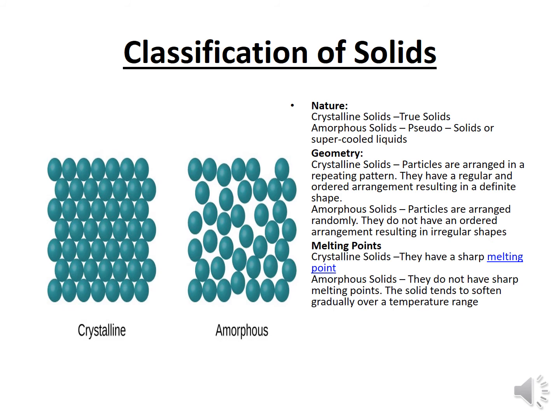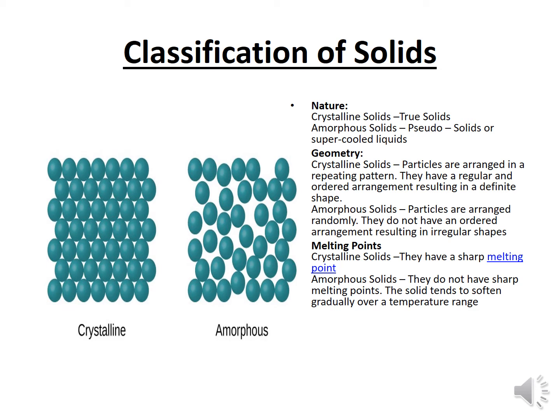Melting point. Due to the difference in geometry, their physical properties differ. A crystalline solid has a regular arrangement, that's why it has a sharp melting point. Amorphous solids do not have a sharp melting point.